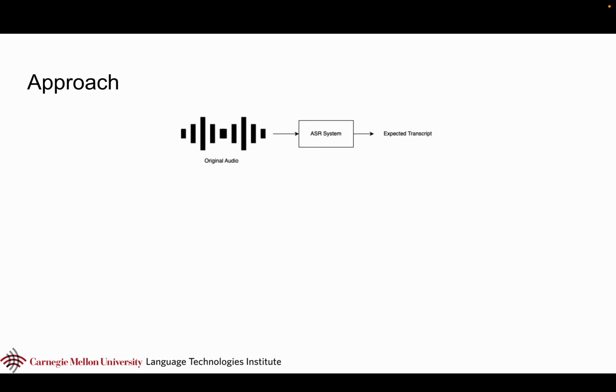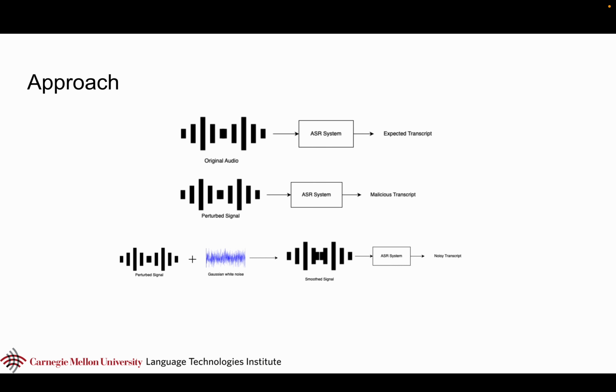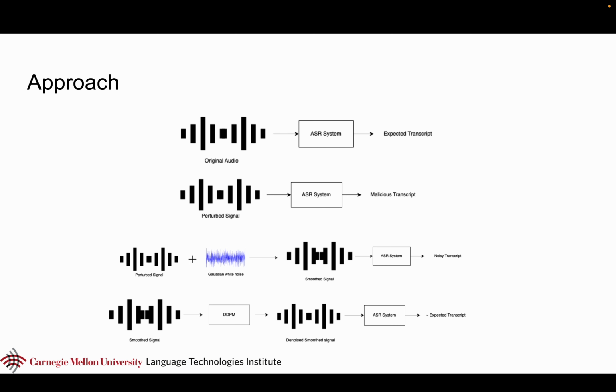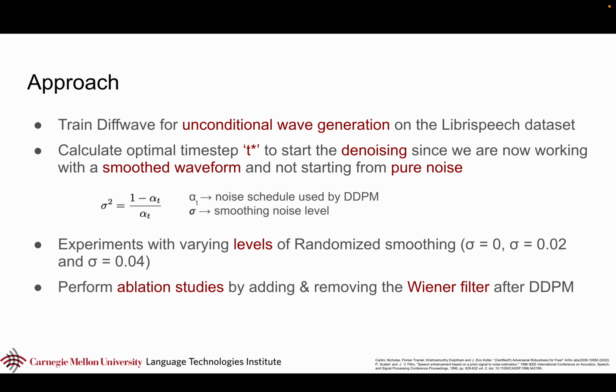So coming to the approach. Generally the audio is passed to the ASR system and we get a transcript. With the perturbed signal, we get a malicious transcript. Randomized smoothing is when you add Gaussian white noise to get a smooth signal, but the transcript that you get is really noisy, even though you get good defense. What we propose is we pass the smooth signal to the DDPM. This will denoise it and then pass it to the ASR system, which would give us a much better transcript.